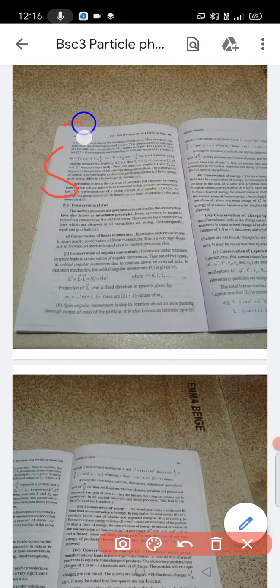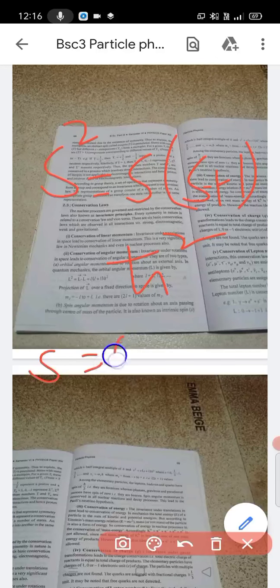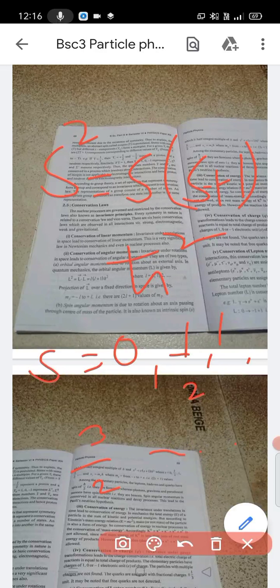We have S squared equals s(s+1) ħ squared, where s has the values 0, 1/2, 1, 3/2, etc. Then Sz equals ms ħ, where ms has values from minus s to plus s, that is 2s plus 1 values.